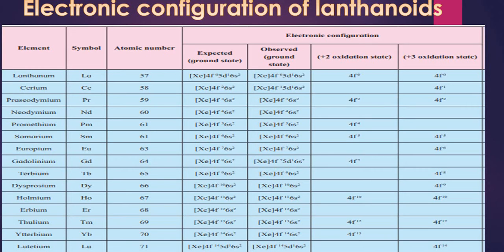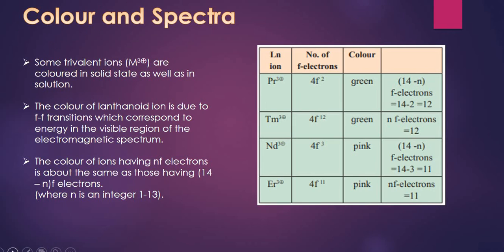Ytterbium is having the same expected and observed value. Lutetium also has the same expected and observed electronic configuration. So if you are seeing here, maximum elements are showing +3 oxidation state in case of lanthanoids.